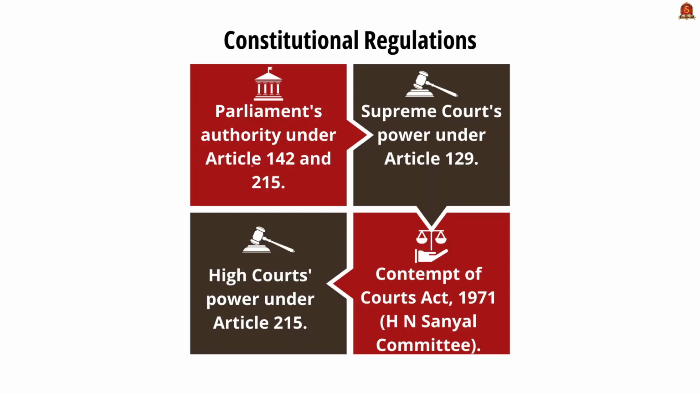First, we will start with Article 142 and 215, which empowers the Parliament to enact law related to the contempt of court. And second one is Article 129. This empowers the Supreme Court to punish the contempt of itself. And Article 215, it empowers the High Courts of the state to punish contempt of itself. And finally, the Contempt of Court Act 1971, which was enacted followed by the recommendations of H.N. Sanyal Committee, and it gives statutory backing to the idea and the court.